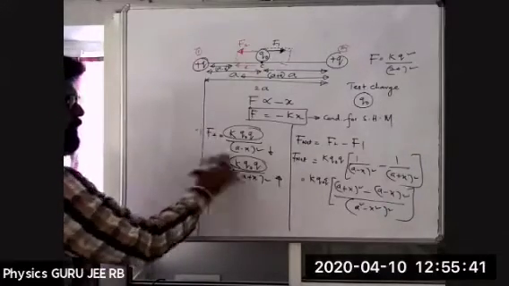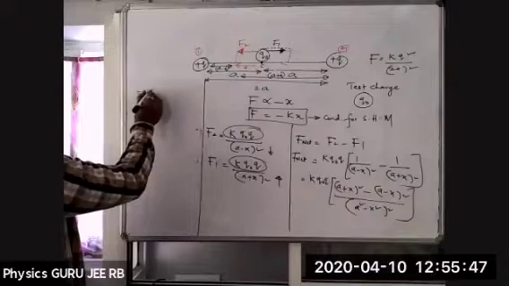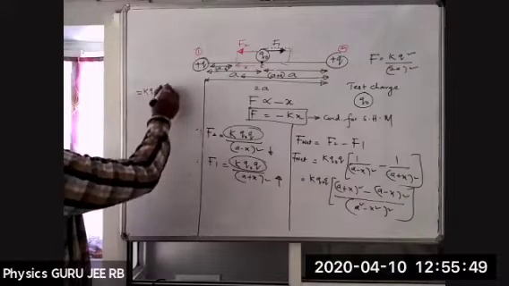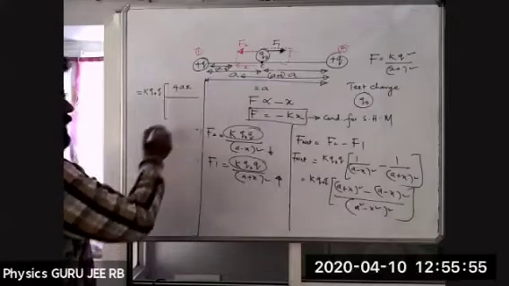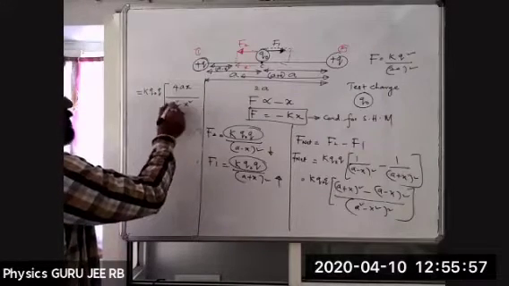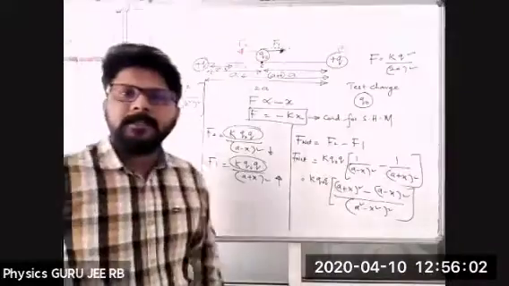I'm writing here. Now the net force is equal to k q naught q into 4ax divided by (a square minus x square) whole square. Right. Is it clear? This one?